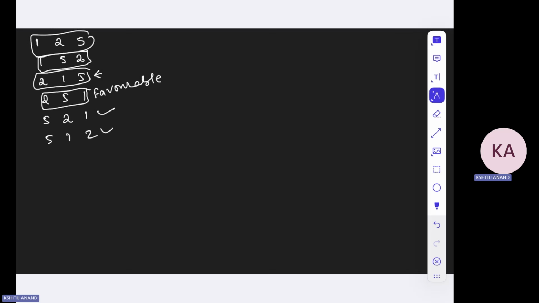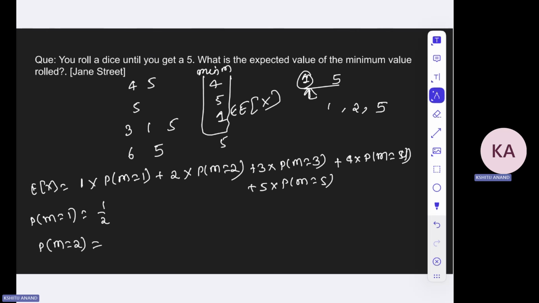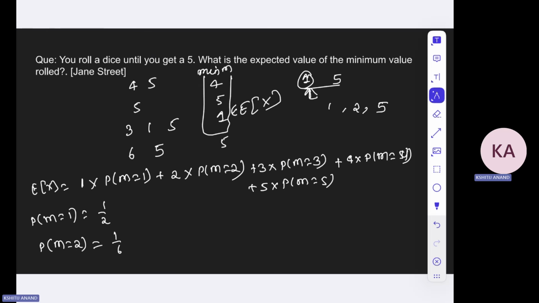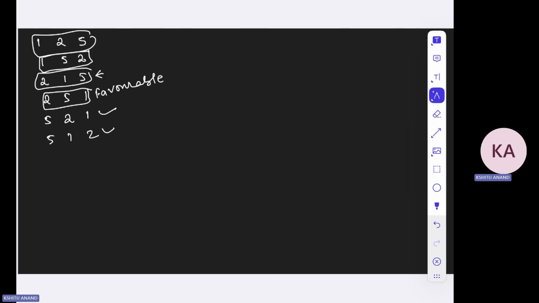right? In this case, 2 and 5 appear, 2 appears before 1 and 5 as well. So you have to look at a scenario where 2 appears before 5 and 1. So in this case, you see the probability is 1 by 6. So the probability that m will be 2, that is the minimum number will be 2, is 1 by 6. Now what is the probability that m will be 3?